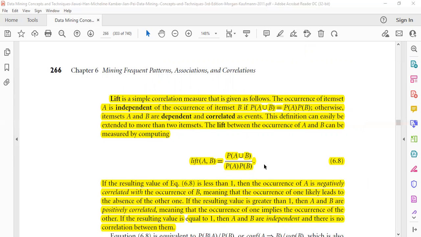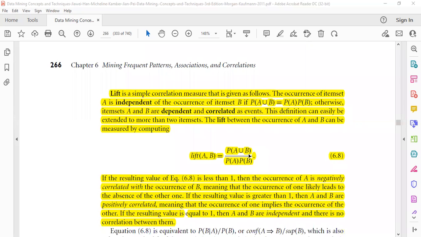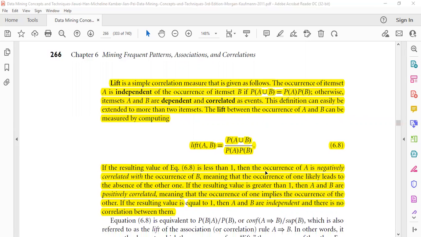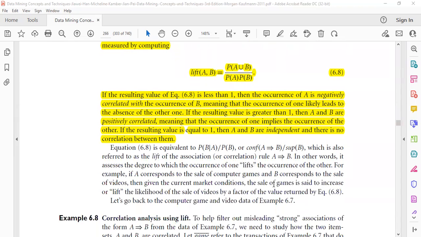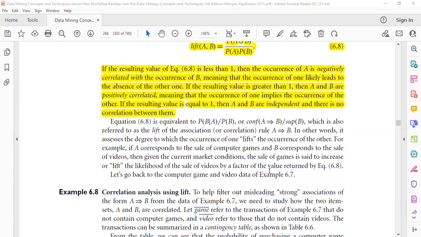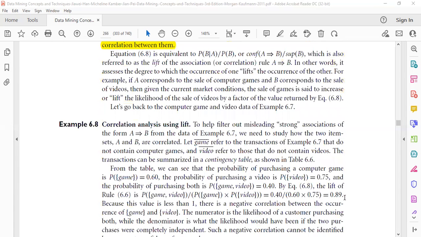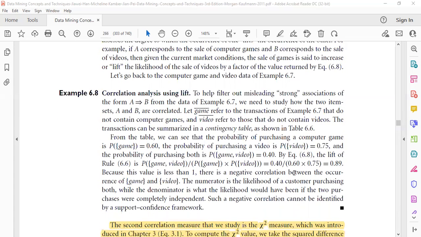If the items are independent, then the value of the lift will be equal to 1. If the lift is greater than 1, the items are positively correlated, and if we find the value of the lift to be less than 1, that means these items are negatively correlated. If we compute P(A union B) divided by P(A) times P(B), then in our example this value comes to be 0.89. So this 0.89 says that these two items are negatively correlated.